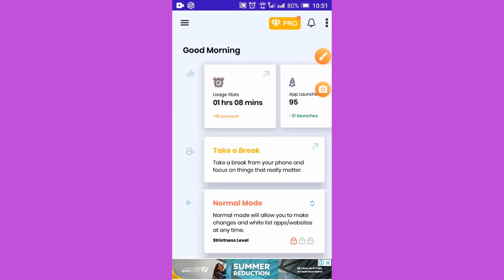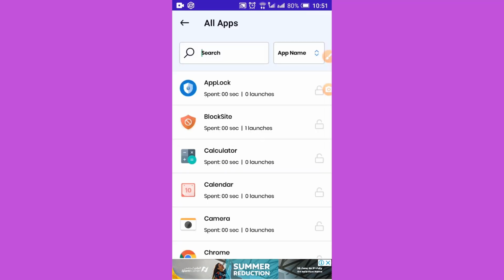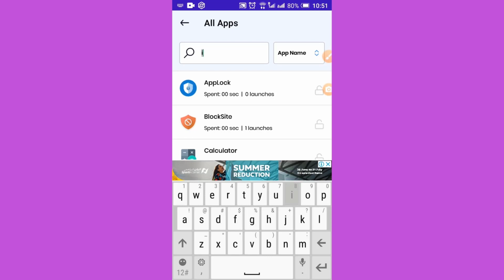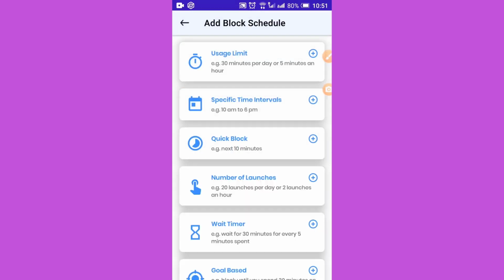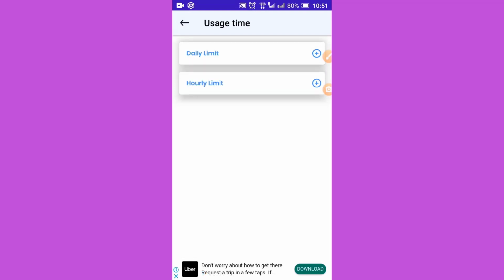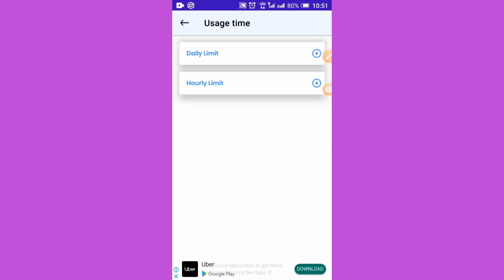Once you're done with the initial setup, come here. At the bottom, you will get the Block Apps and Block Sites options. Now I am selecting the Block Apps option. I am going to block the Instagram app. Here you will get many options. Usage limit: in case you want your kids to use Instagram only 1 hour per day, then you can go with this option.